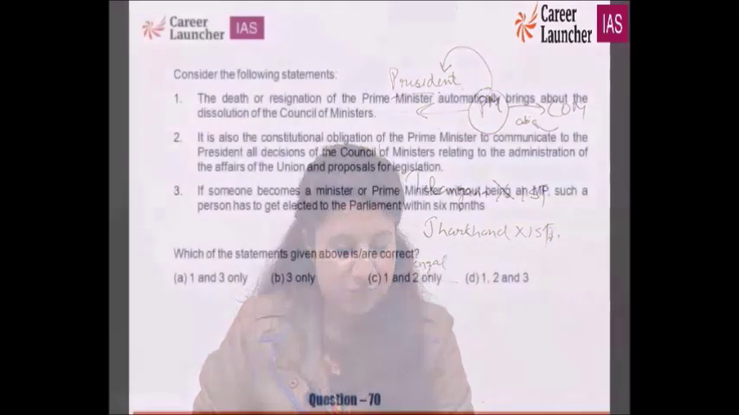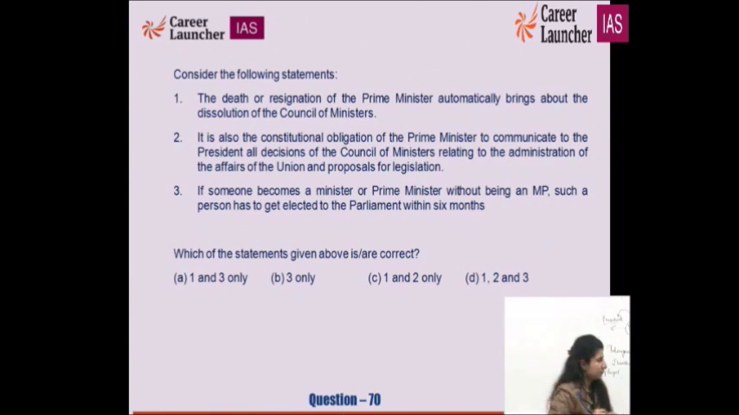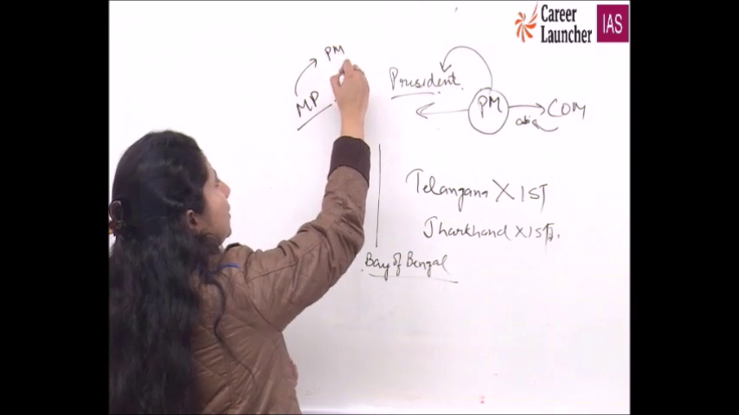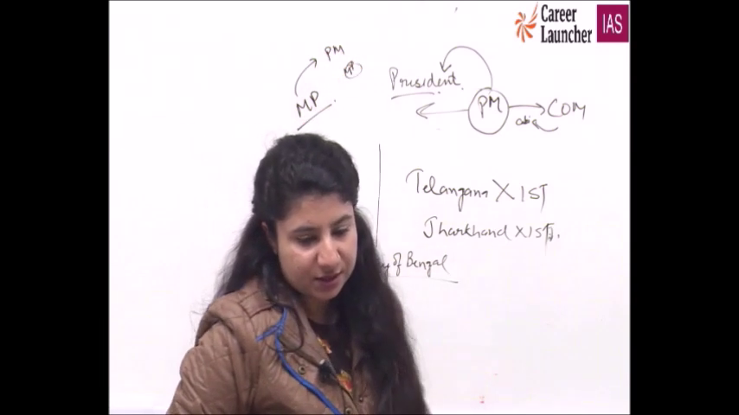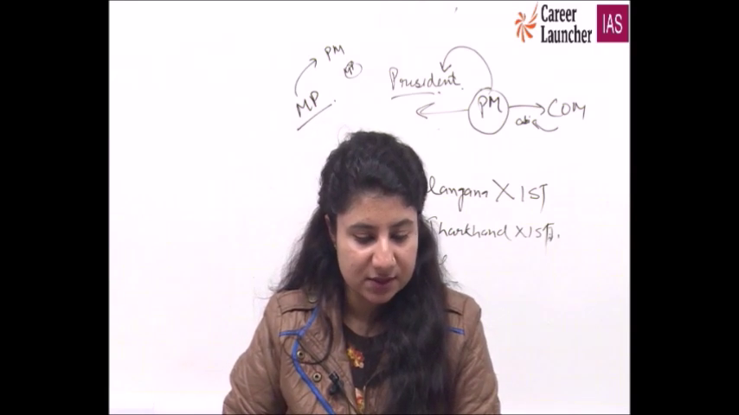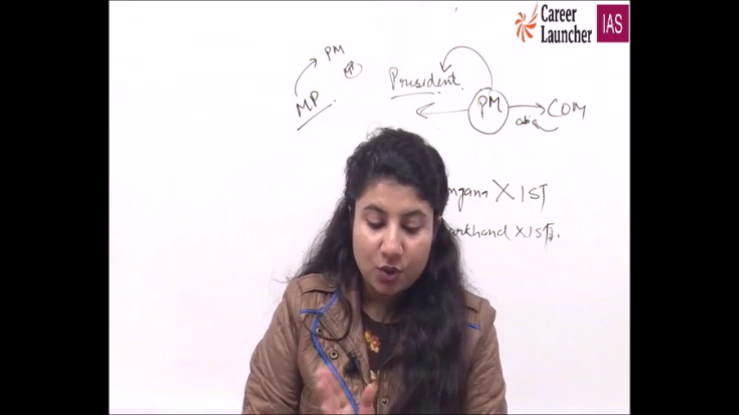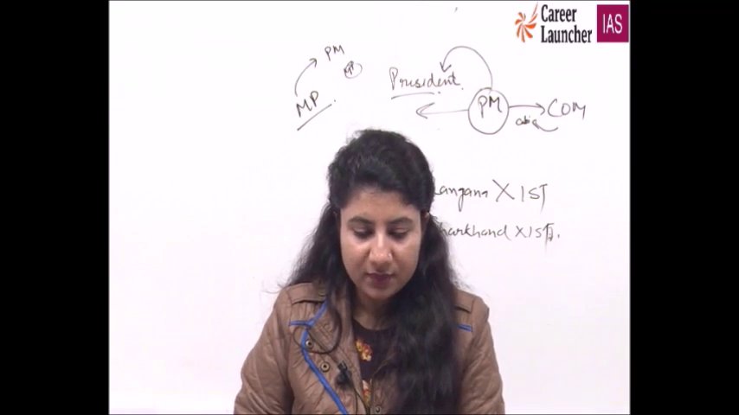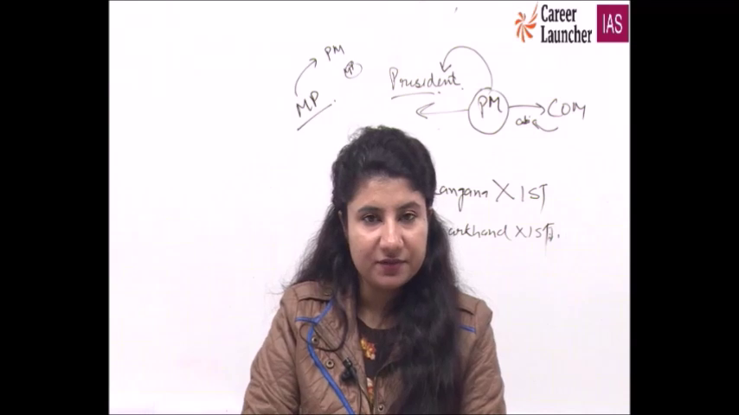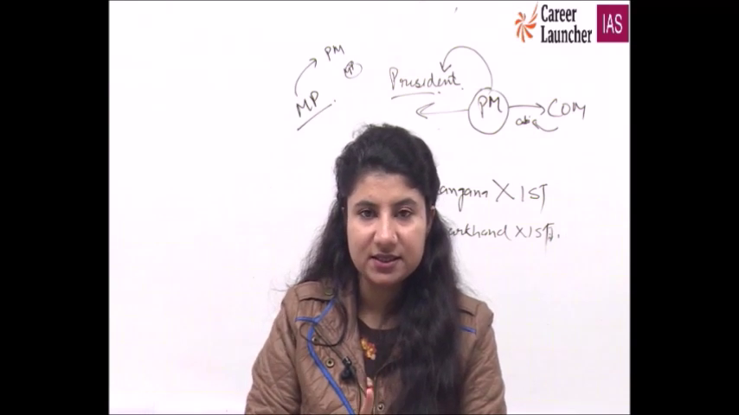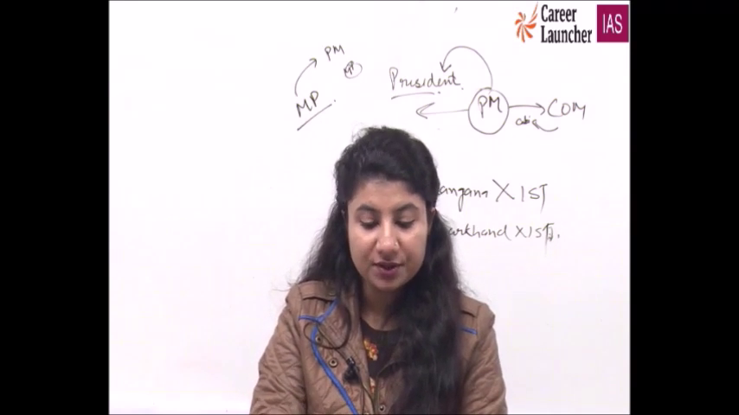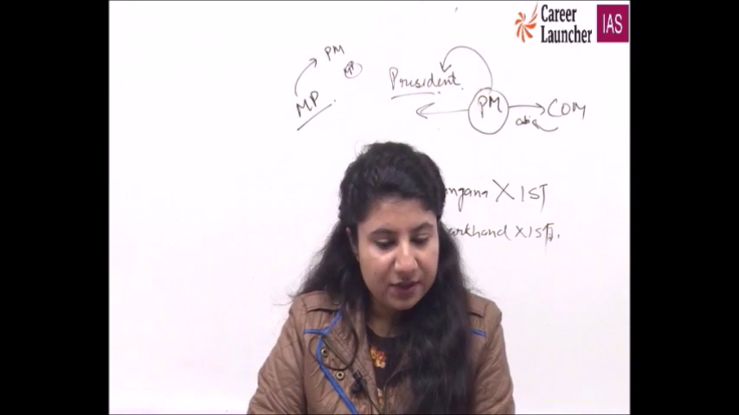If someone becomes a prime minister or a minister without being an MP, the person was not initially a member of parliament, but directly became either prime minister or a minister, not an MP. Without being an MP, such a person has to get elected to parliament within 6 months. Second statement is correct. Just work on C and D. And in C and D, one is explicitly given, right? Second statement we have discussed. First is there. In both C and D, try to analyze. I'm trying to make you competent in how you can solve the answers through your options. Second statement we know is correct.